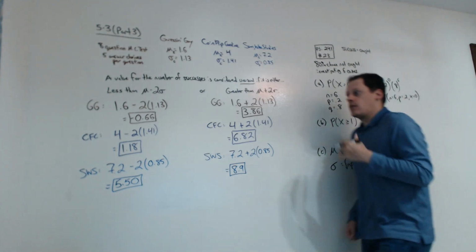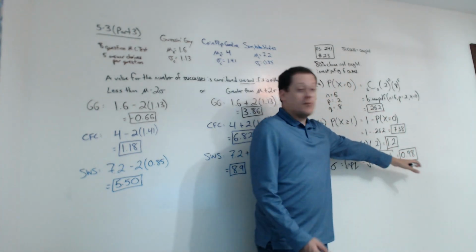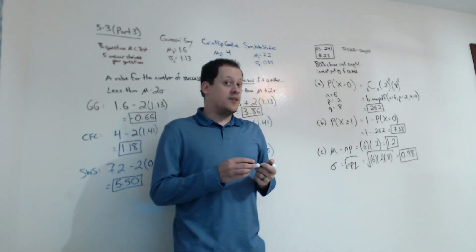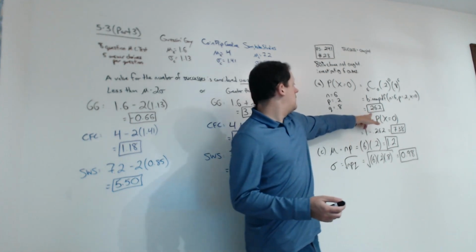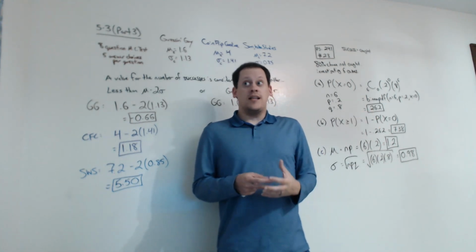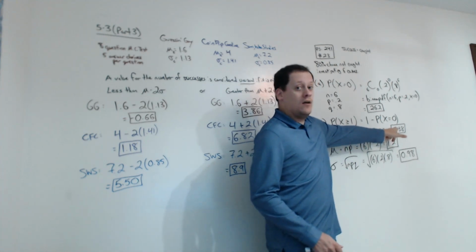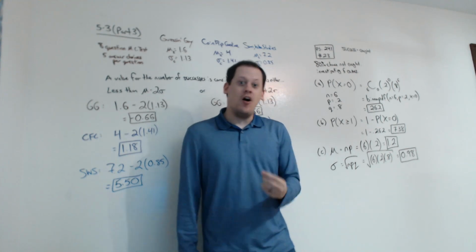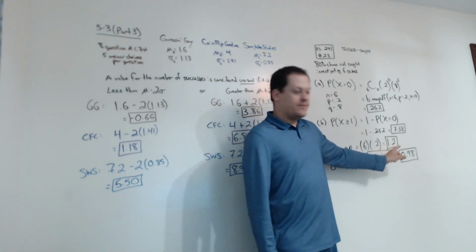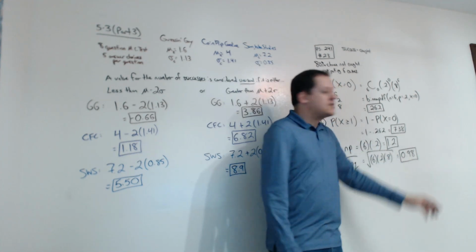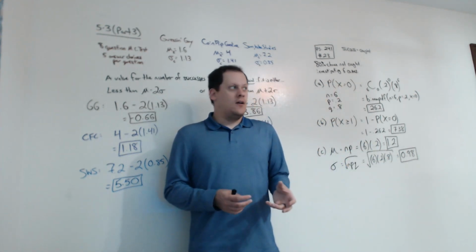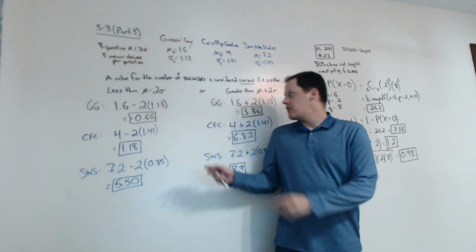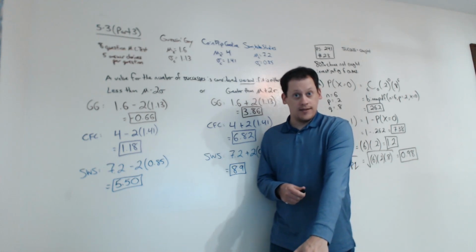So, what these parameters tell us is, in those 6 cases, we can calculate the probability they don't solve any of them. We can use that to figure out the probability that they solve at least one. But we also know how many of those 6 cases we expect them to solve on average, 1.2. And the standard deviation tells us how variable that is if we were to do it over and over and over again. Okay. So you can already start thinking,